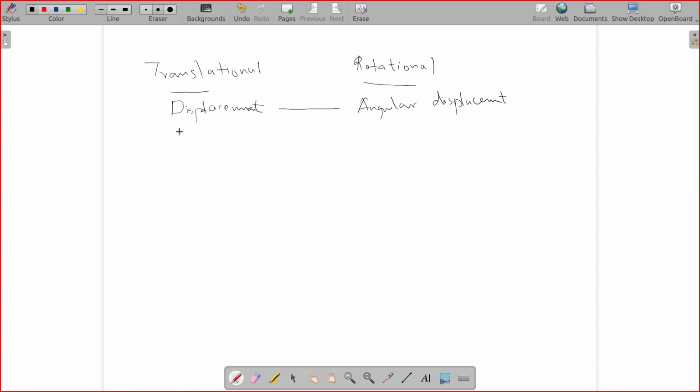What is the equivalent of velocity? What is the equivalent of acceleration? Linear acceleration. That will be angular acceleration.